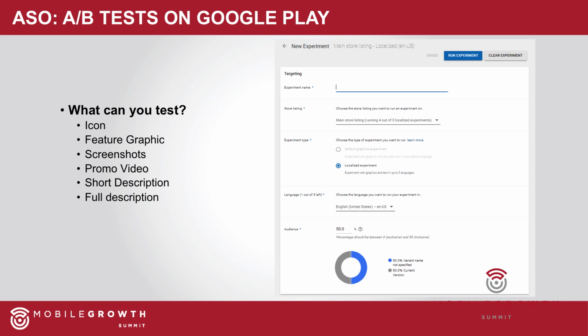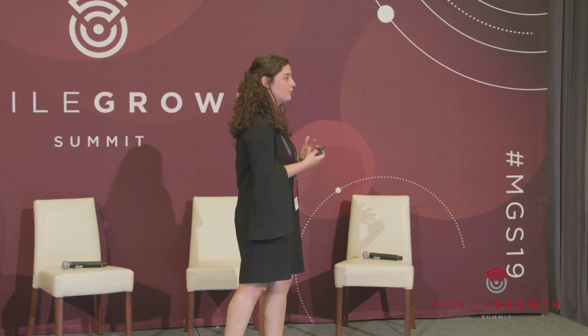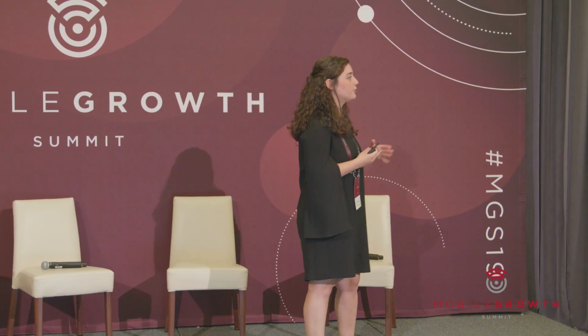On Google Play, however, there's this amazing built-in A/B test tool in the Google Dev Console. And using this tool, you can test your icon, your feature graphic, your screenshots, your video, your short and long description. So this is a great tool that gives us a lot of important information about what our users like to see in our App Store product page. You can run up to 5 different localized tests or 1 global test at a time.